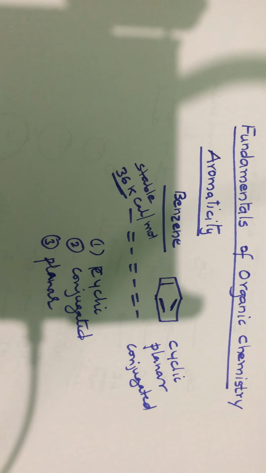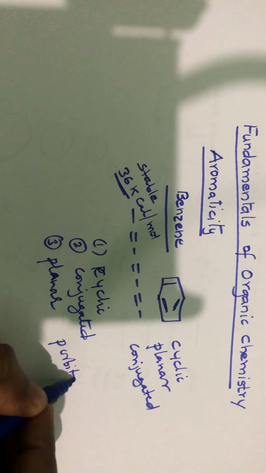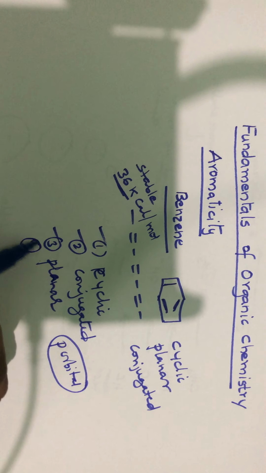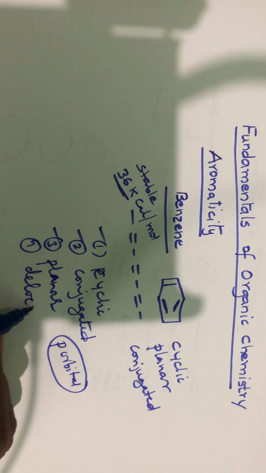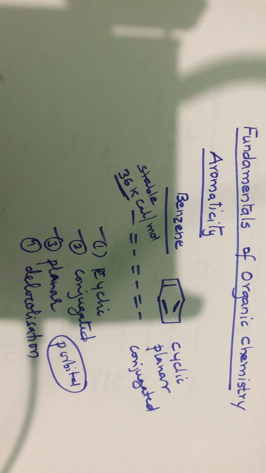For this delocalization to take place, or for a pi cloud to form, each atom in the ring must have a p orbital, and the p orbital must be able to overlap with the p orbitals on either side of it.